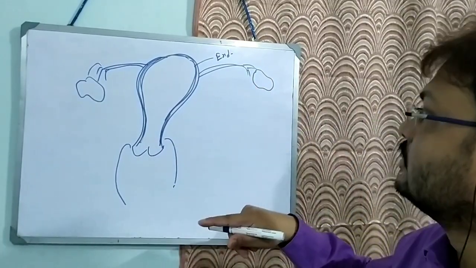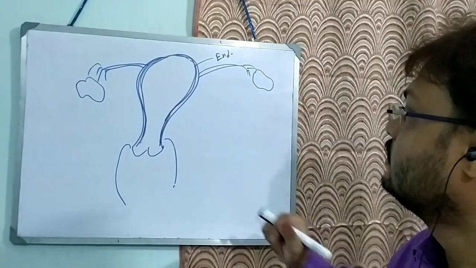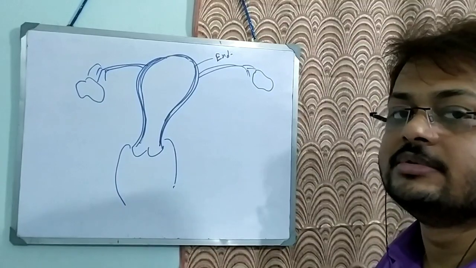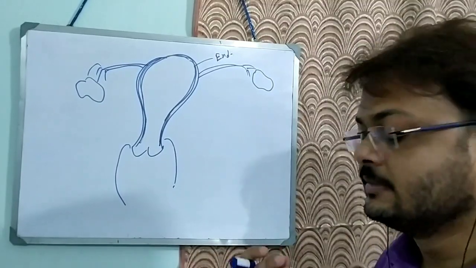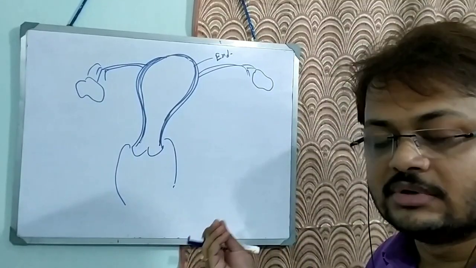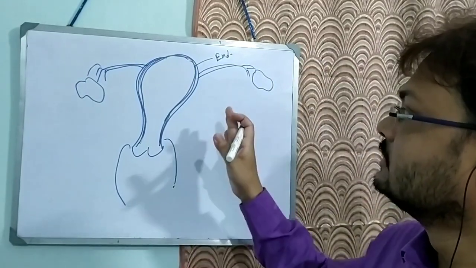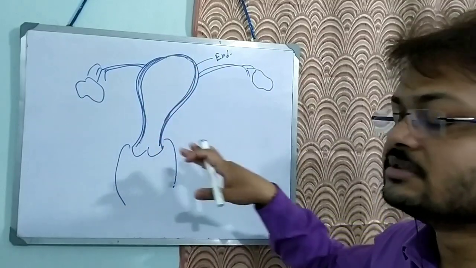But if fertilization does not occur, what will happen? This corpus luteum will eventually regress, it will eventually die, and so there will be loss of progesterone support to all these genital tracts.